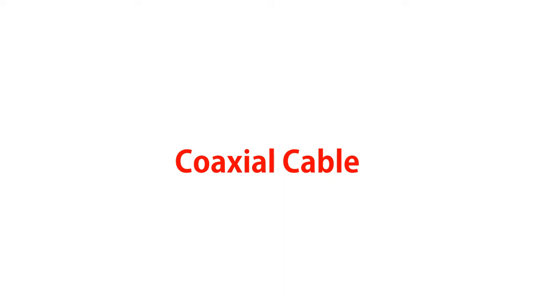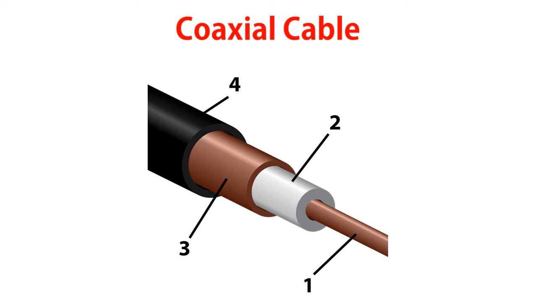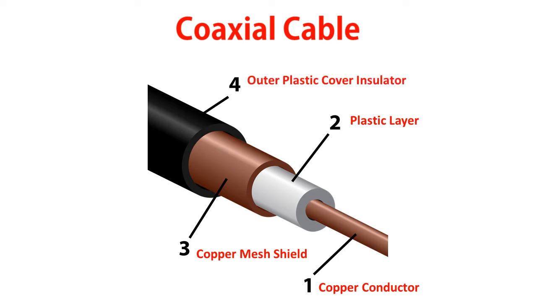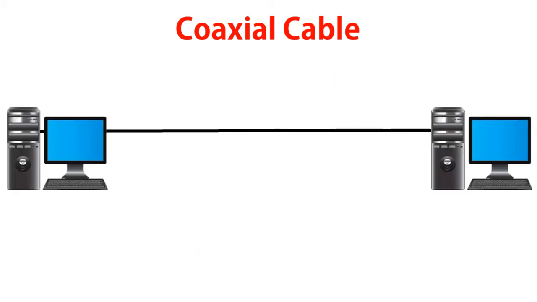Coaxial cable. If we closely observe coaxial cables, we will see a single copper conductor at the center, where a plastic layer provides insulation between the center copper wire and the copper mesh shield, which is further protected by outside insulation. The mechanism of coaxial cabling helps to eliminate signal obstruction, but it is a complex process to install. It can cover long cable distances between network devices.